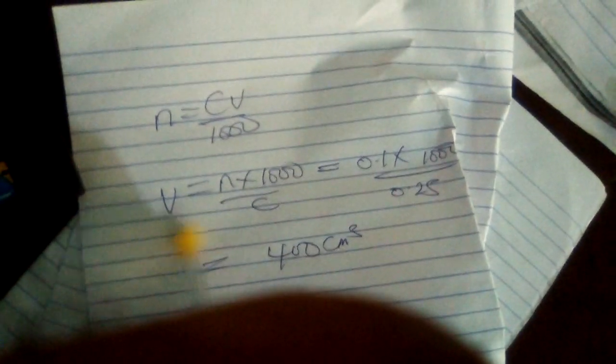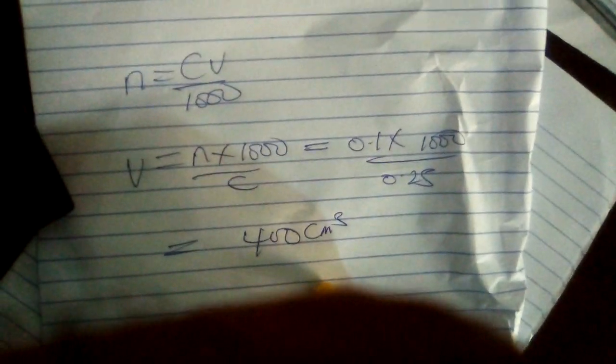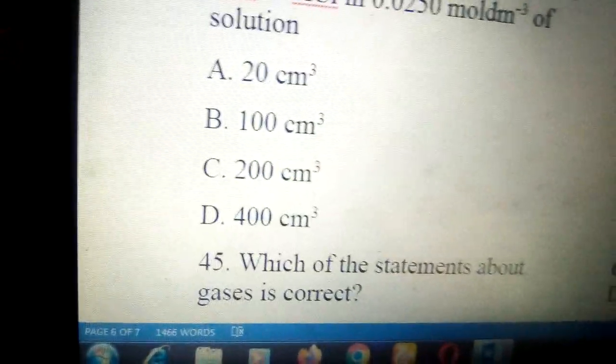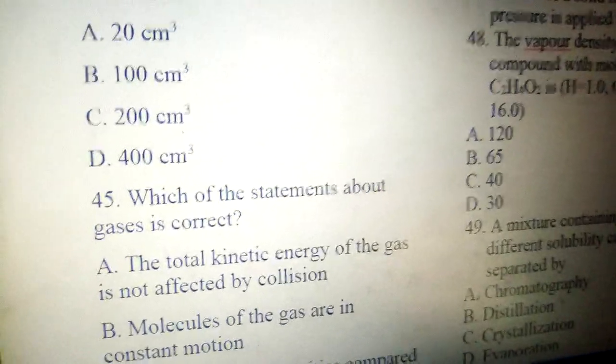So looking at the solution, mole is concentration times volume over 1000. Then making volume the subject. Number of moles is 0.1 times 1000. Then concentration is 0.25. Solving it, we have 400 cm cube. So the answer is D to number 44.